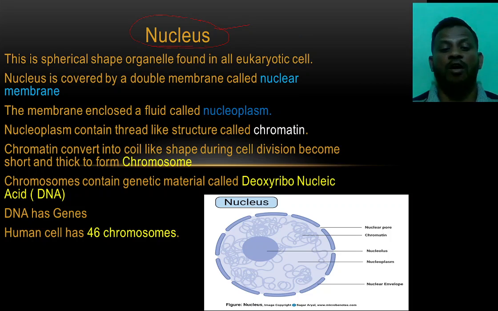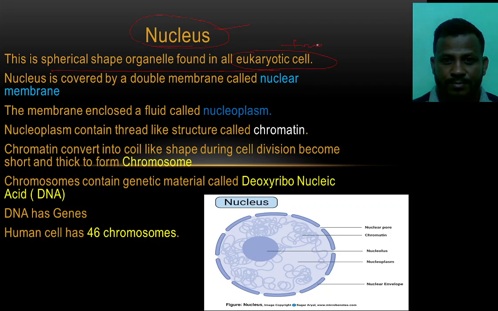It is the brain of a cell, we can say that. This spherical organelle is found in the eukaryotic cells. Eukaryotic cells means true cells, or the animal cells, right? Eukaryotic cells.